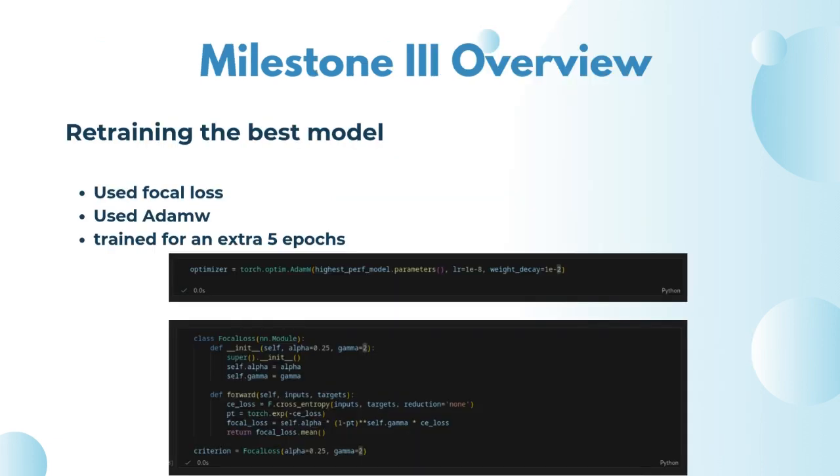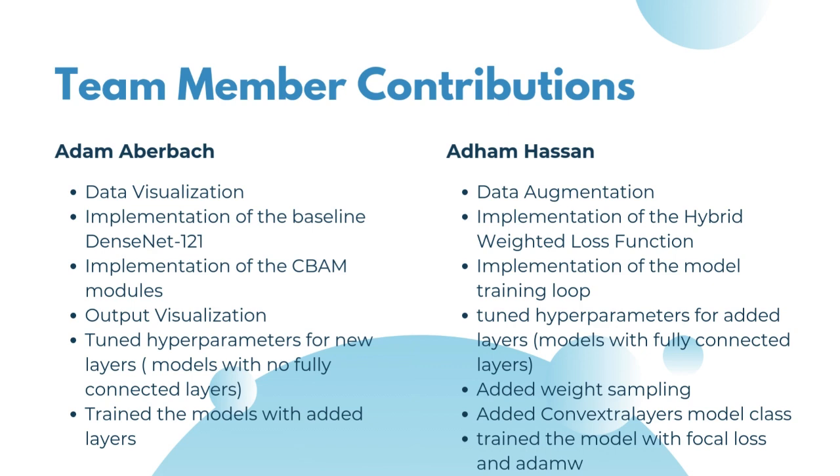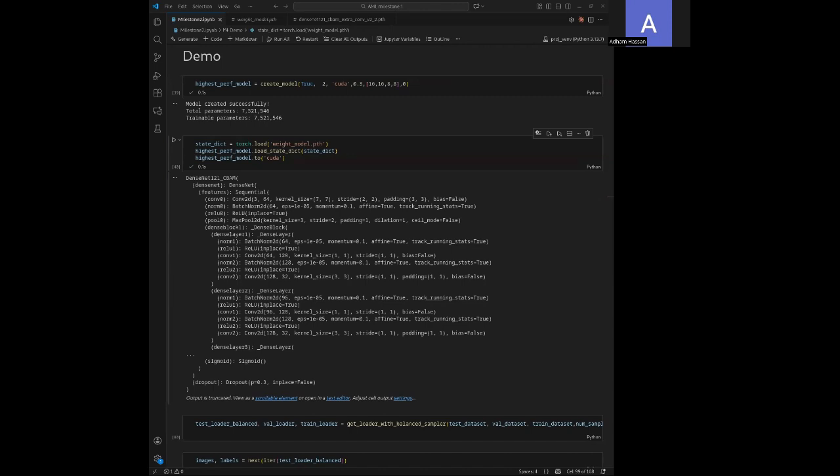Now moving on to milestone three, the final milestone, we retrained the best model again by adding five extra layers. We trained it using a different loss function and a different optimizer, focal loss, and AdamW. Here we can see the implementation attached in the slide, which achieved practically the same accuracy. It didn't really matter that much. Here we can see each team member's contribution, and that's it. Thank you so much. I'm going to show you the demo for our project.